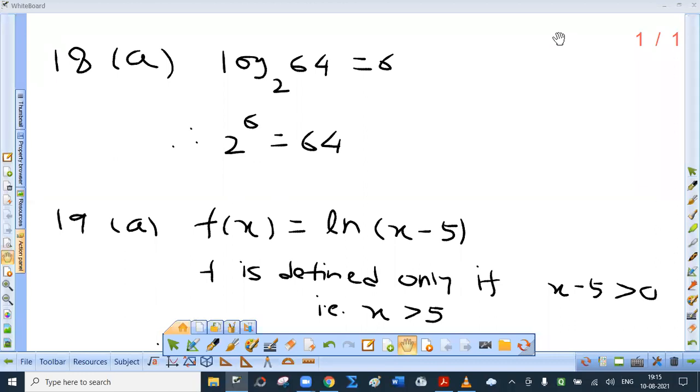Sum number 18. Express the following logarithmic equations in exponential form. This is again a simple one. I have done A part only. Remaining sums for homework. Tomorrow I'll tell you the answers.